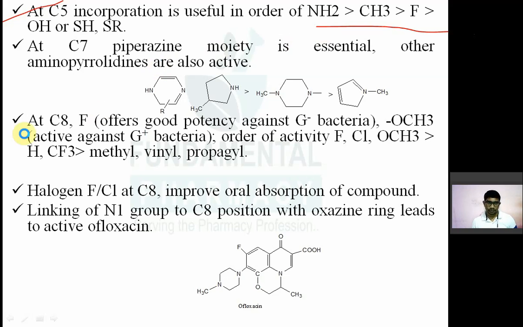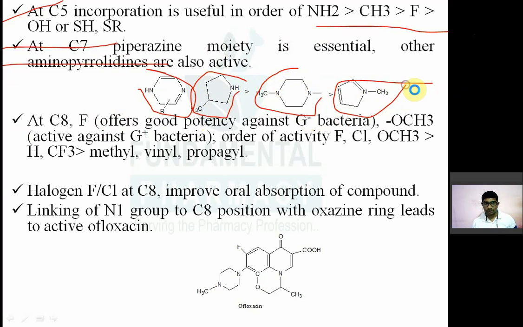At C7, the piperazine moiety is very important for activity. Other aminopyrrolidines are also active like this. This is the normal piperazine. If you have another analog like this pyrazole analog, or this methyl piperazine analog, or this again pyrrole analog, they are also active.